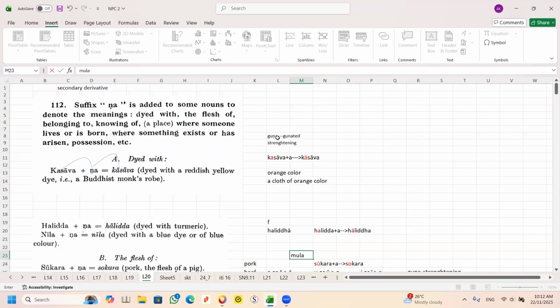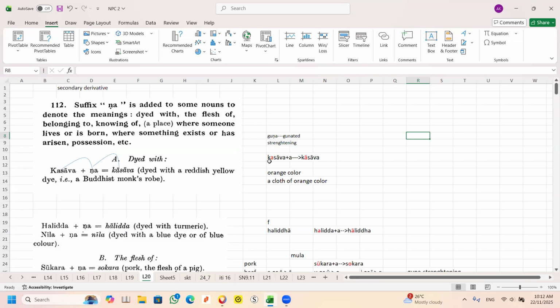So back here. All right, so you see kasāva plus R. Can you see this a? The first vowel is strengthened. Becomes kā, sā, vā. So whenever you see something like that, you know that this one is a secondary derivative.